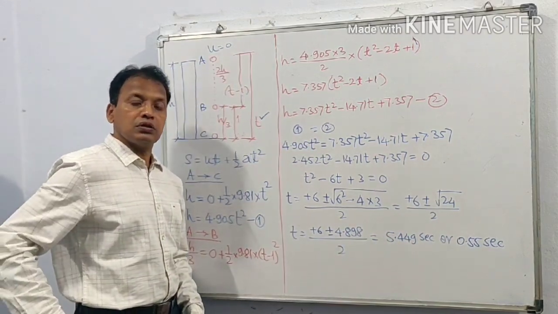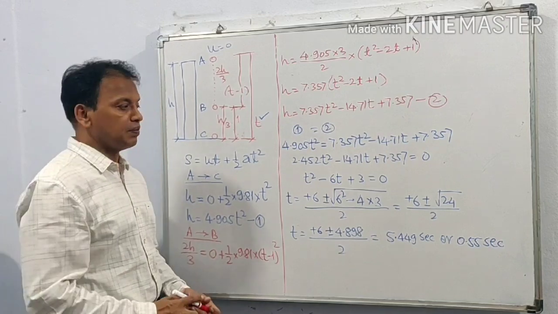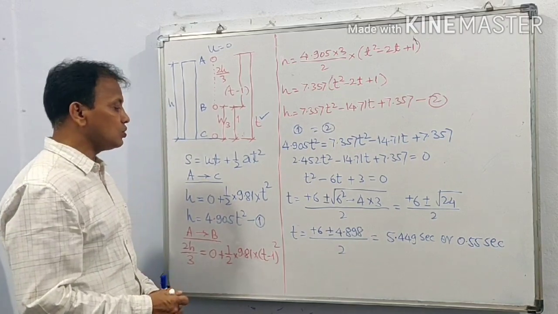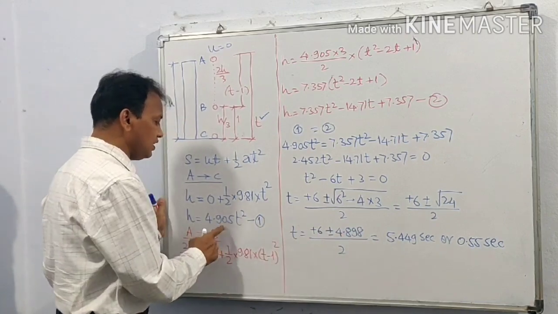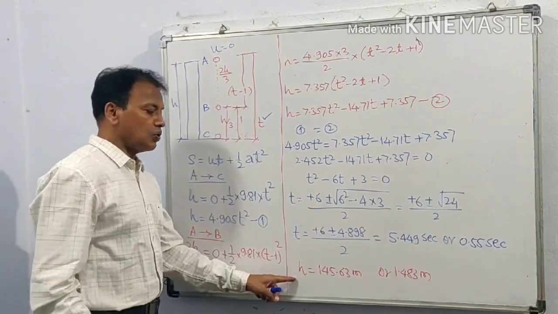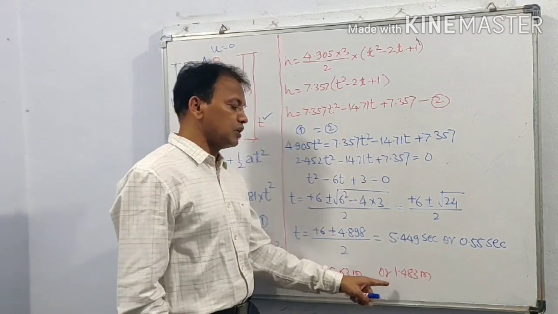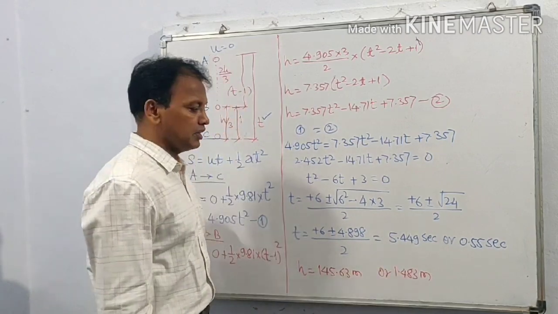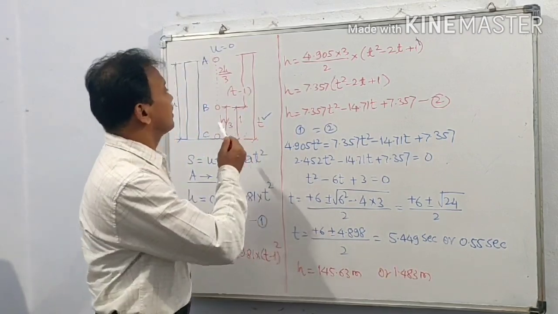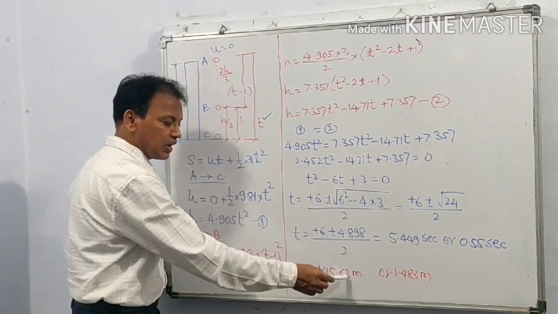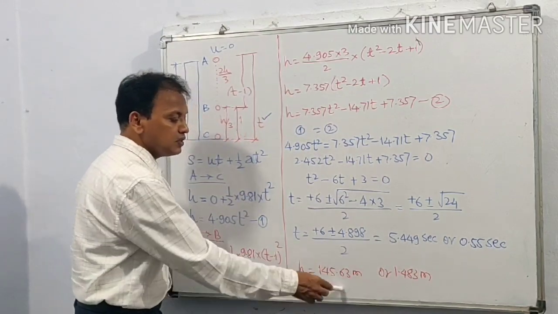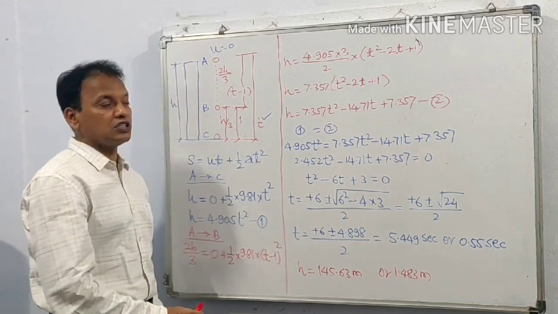Both values are acceptable. So using these values of t, we can find h. Putting these values of t in this equation, h is equal to 145.63 meter or 1.483 meter. But the height of the tower will not be 1.483 meter. Therefore, the acceptable height is 145.63 meter.